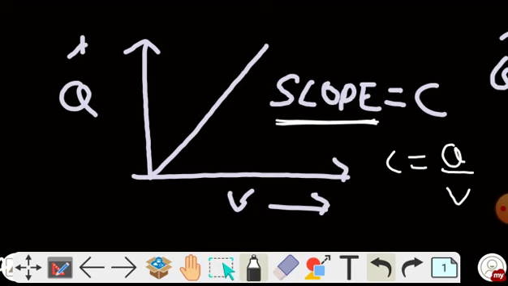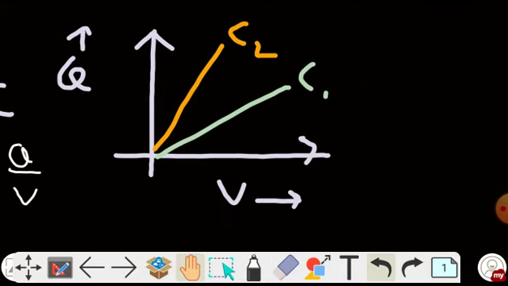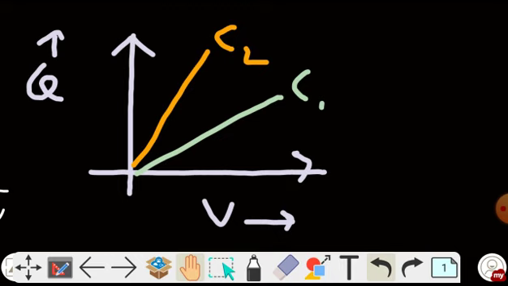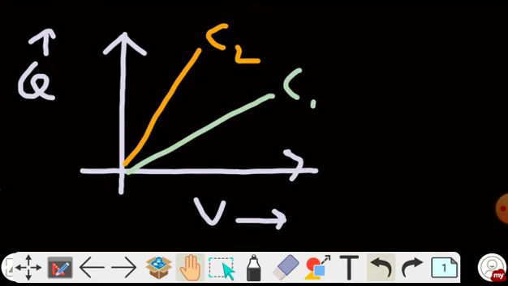So let's take an example on this. Here the charge versus voltage graph is given for two different capacitors. One is the green capacitor C1 and the other is C2. You have to tell which capacitor has greater capacitance. If you see properly, C1 has lesser slope and C2 has greater slope as compared to C1. So clearly C2 is greater than C1. Which means that C2 will store more charge per unit voltage as compared to C1. That means C2 is a better capacitor.